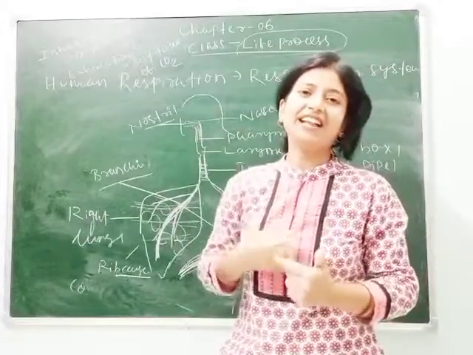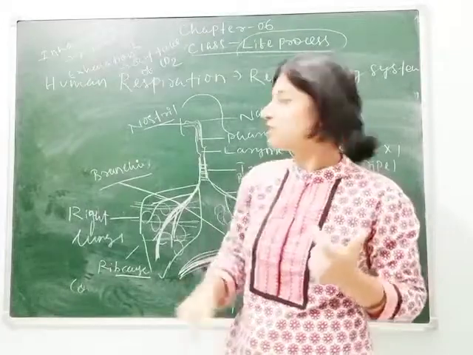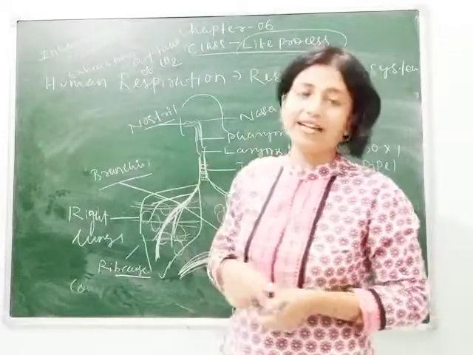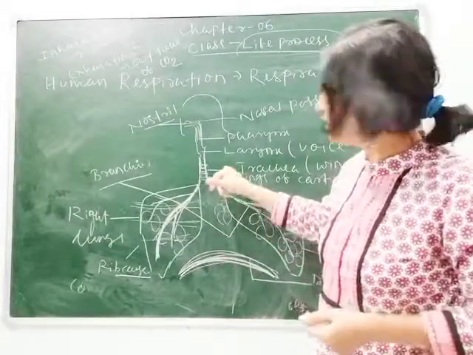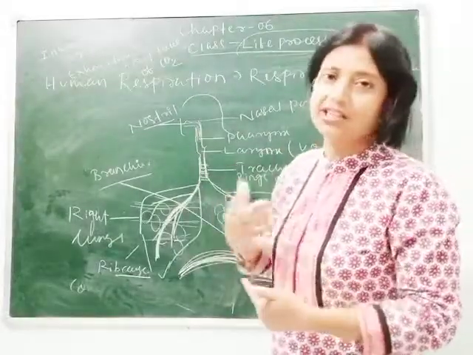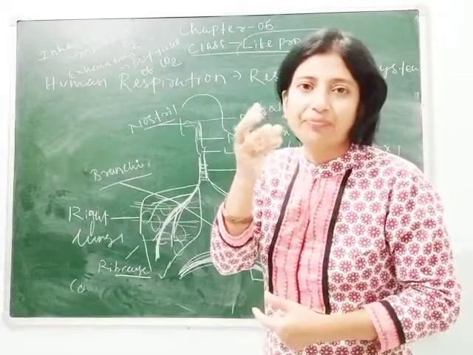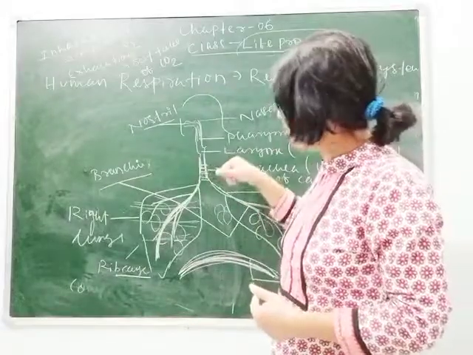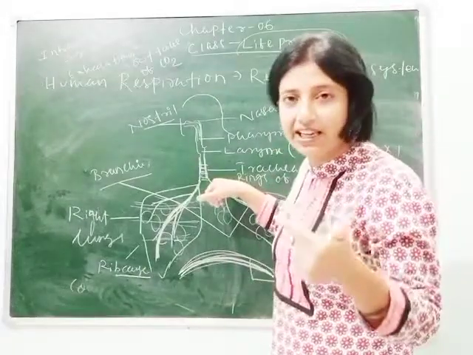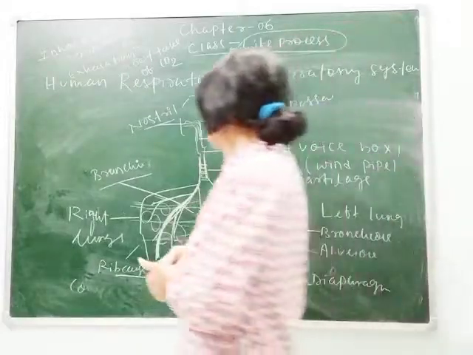So during inhalation and exhalation, our trachea does not collapse due to the presence of rings of cartilage. If rings of cartilage were not present in the trachea during continuous respiration, our trachea might collapse, meaning shrink or stick together. Clear? So here the rings of cartilage prevent the trachea from collapsing during inhalation and exhalation.